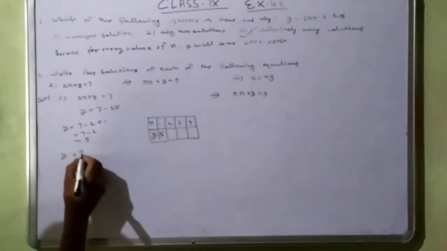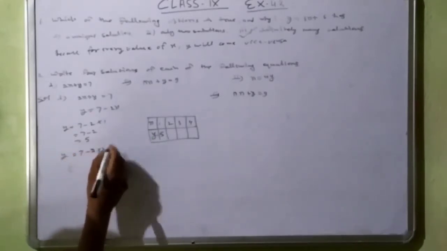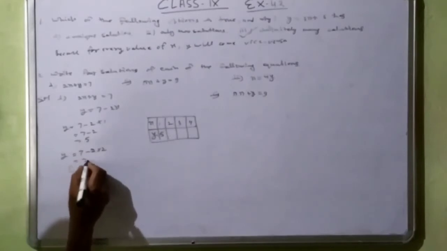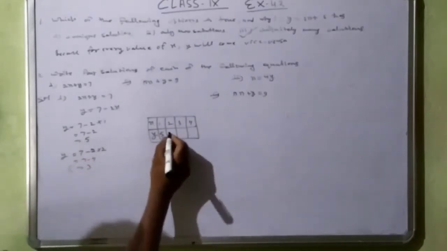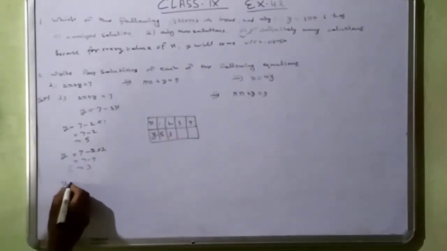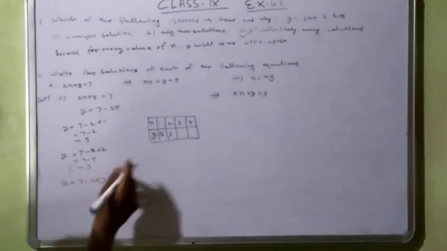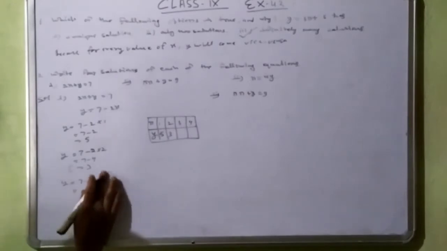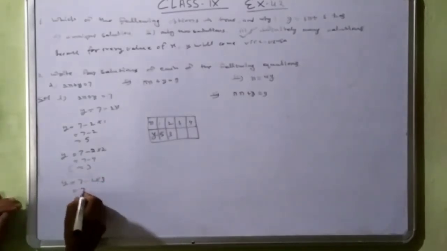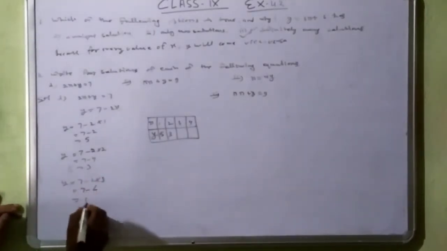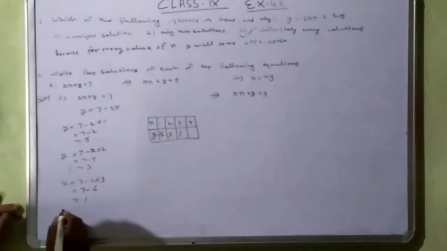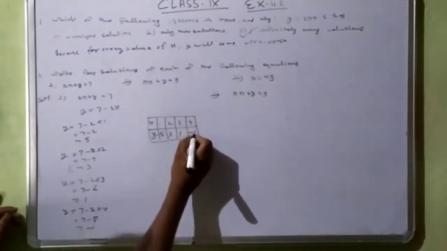Now y is equal to 7 minus 2 into 2, 7 minus 4 is equal to 3. Now y is equal to 7 minus 2 into 3, 7 minus 6 is 1. Now y is equal to 7 minus 2 into 4, 7 minus 8, so minus 1. Right?